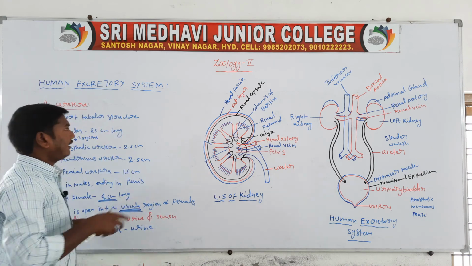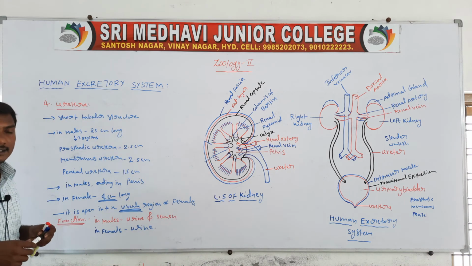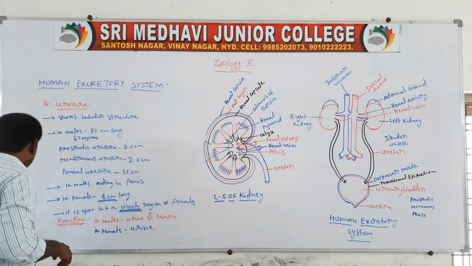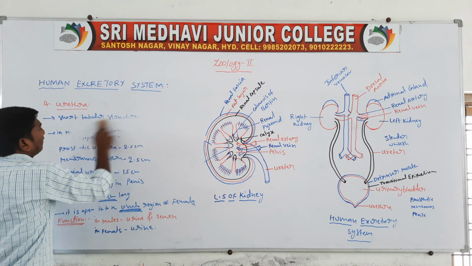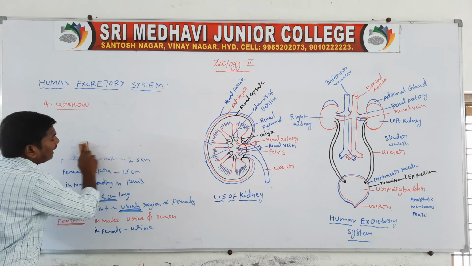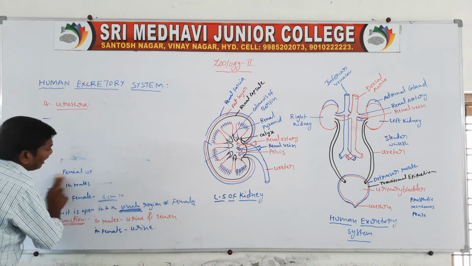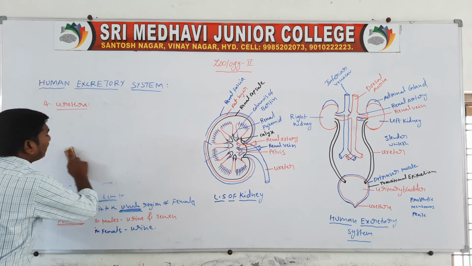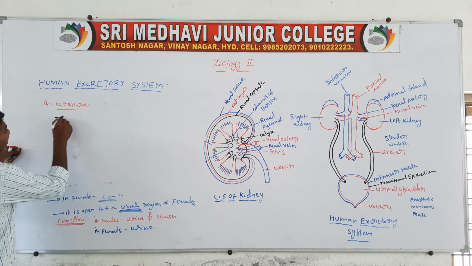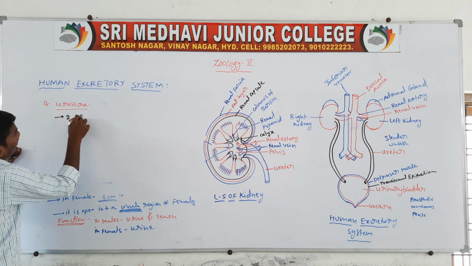Next one, very very important. The urethra contains 2 sphincters. One is the inner sphincter, another one is the outer sphincter.